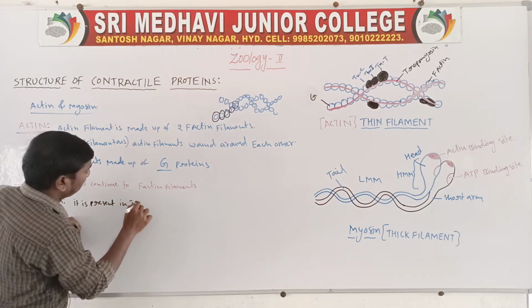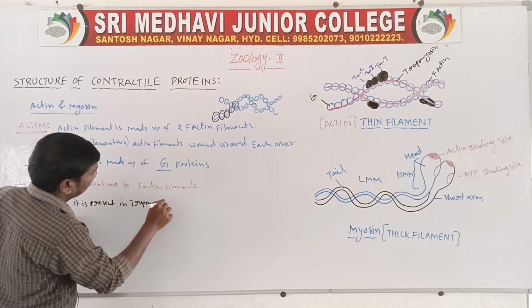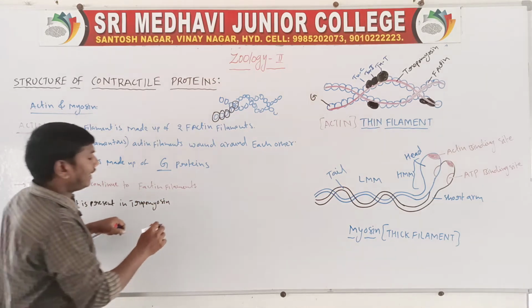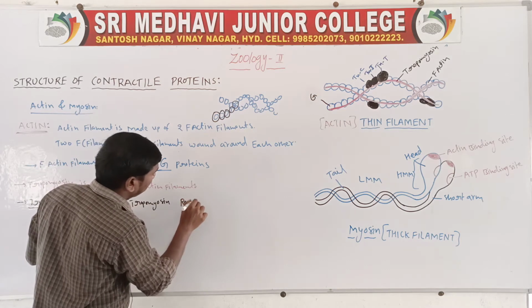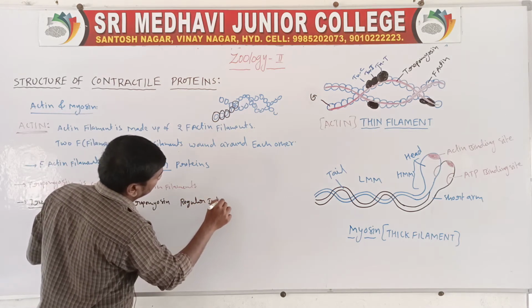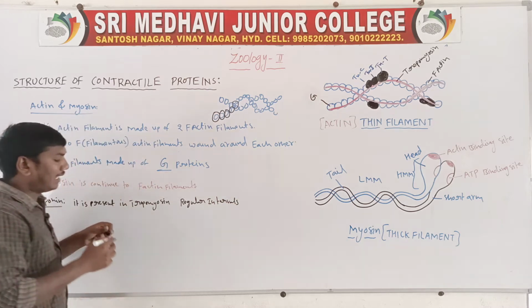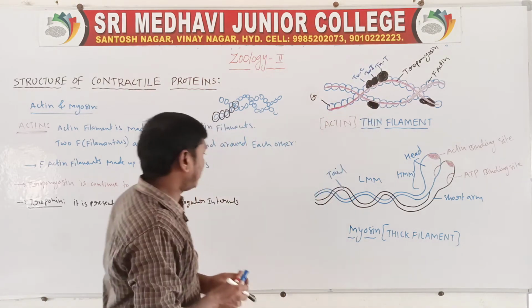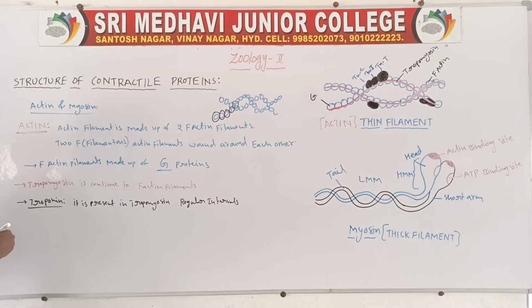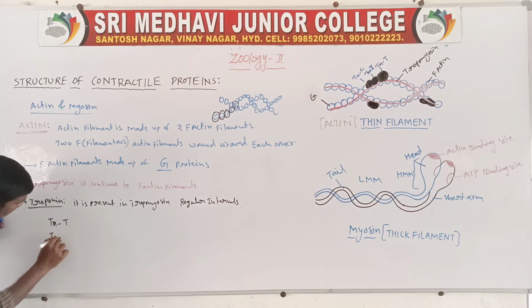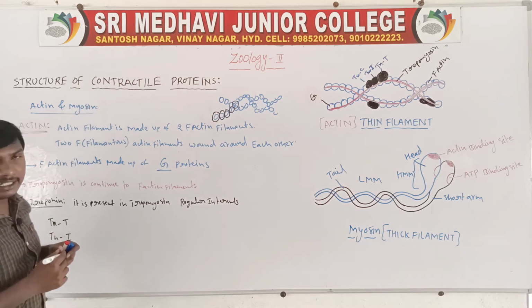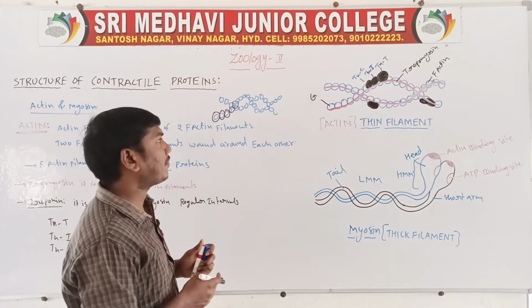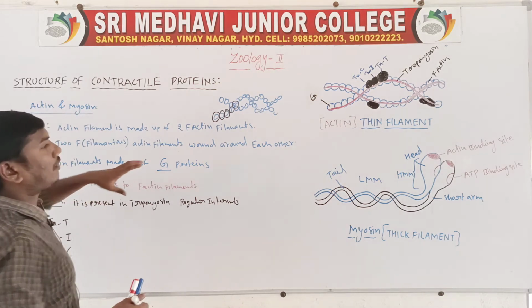Tropomyosin, and it contains regular intervals. So these are the troponin. Troponin contains 3 types of proteins: troponin T, troponin I, and troponin C. These are the 3 types of proteins in the thin filament.